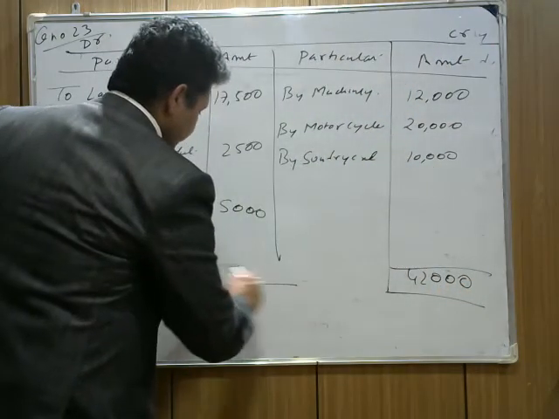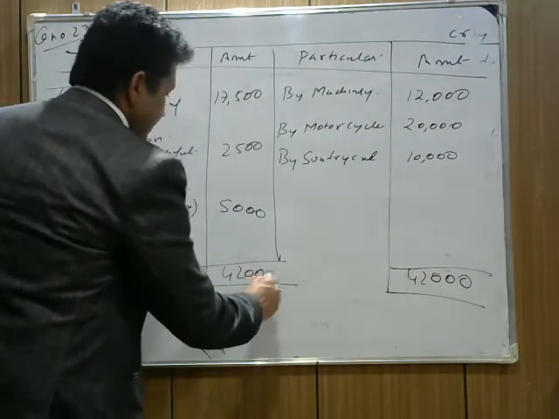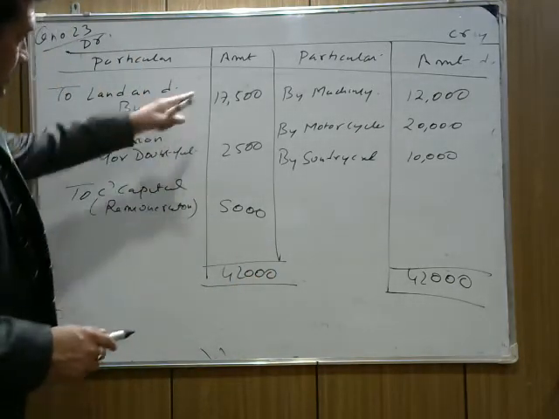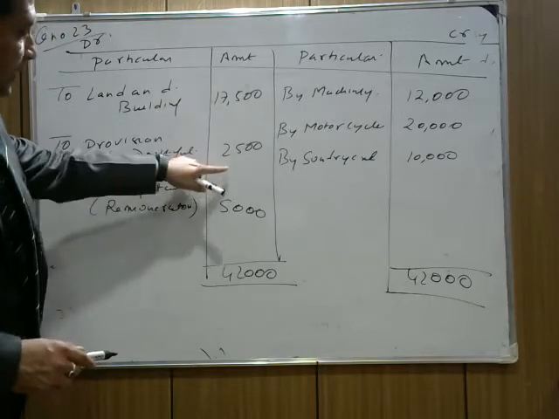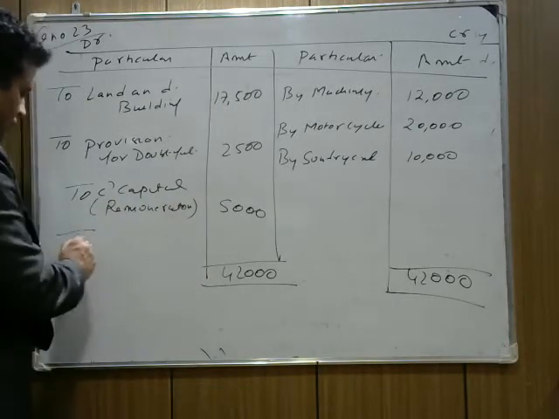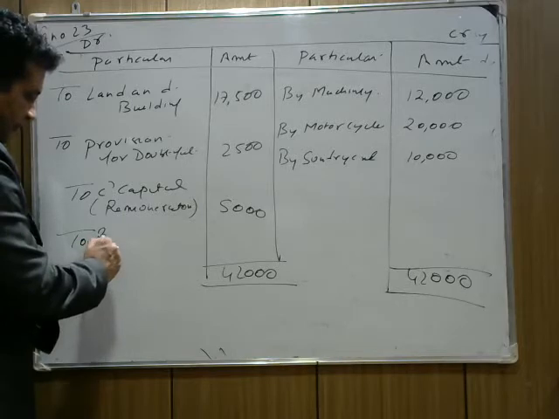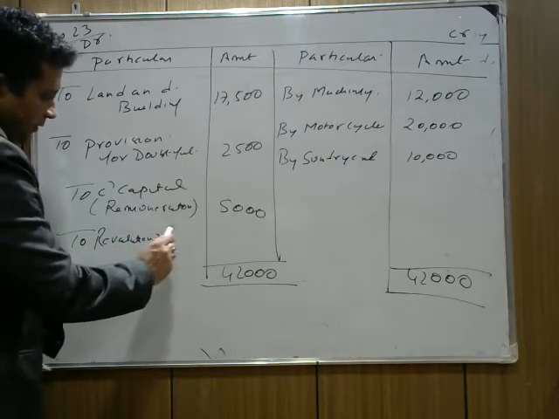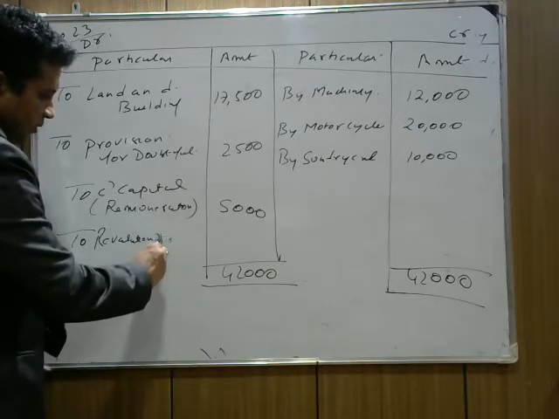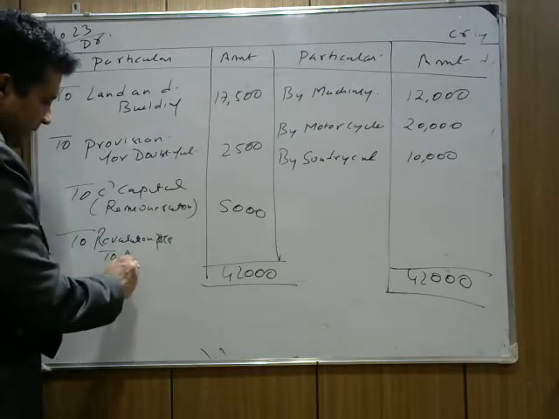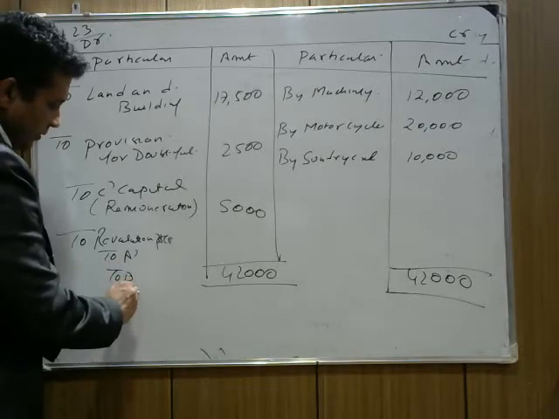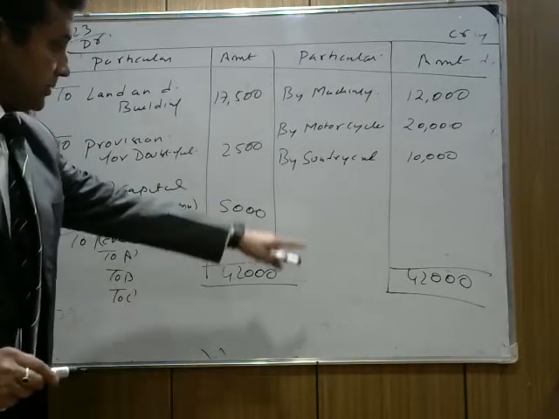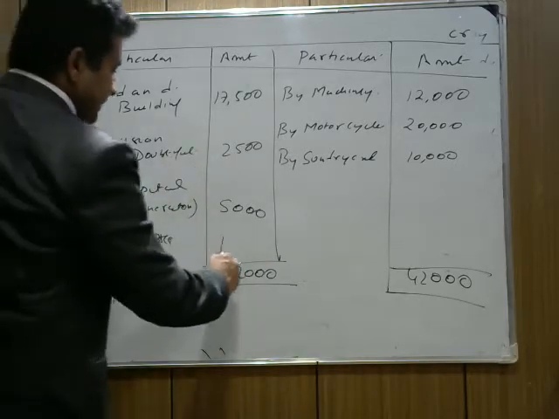We write 42,000 here. Now find the profit. It comes to 25,000. The revaluation profit is to be divided between the partners. We write revaluation account to A's capital account, B's capital account and C's capital account, because we generalize it. 42,000 minus 25,000 is 17,000.